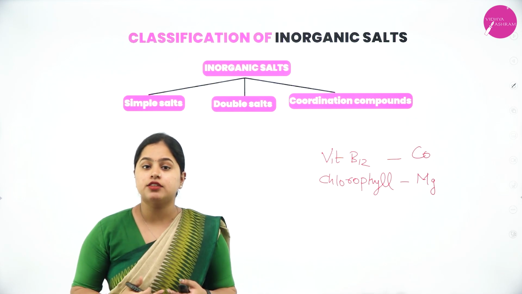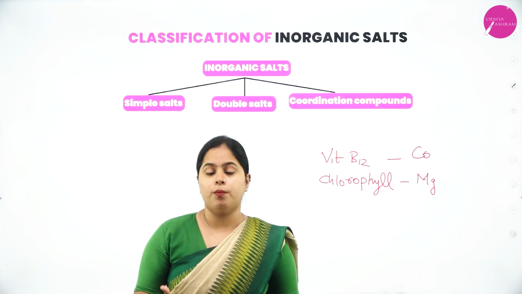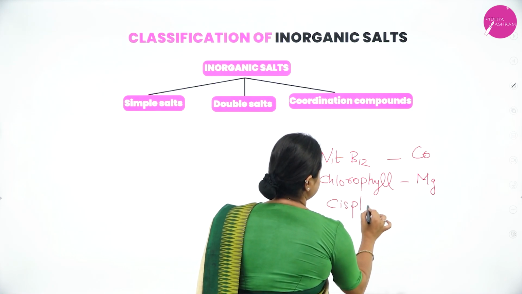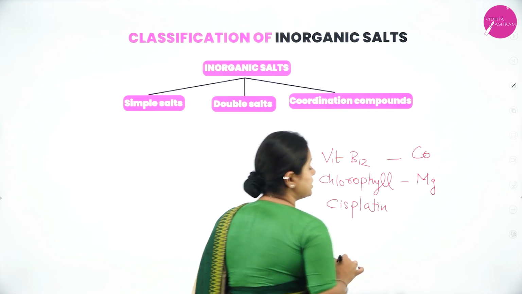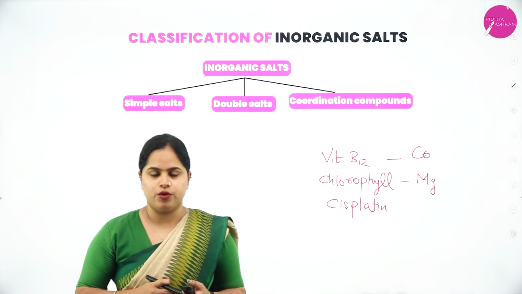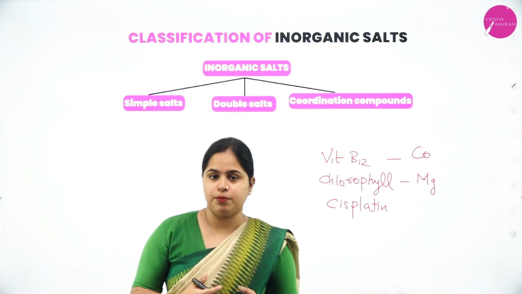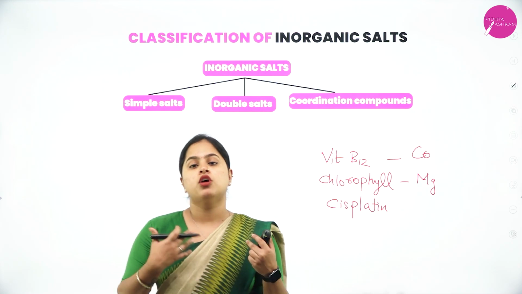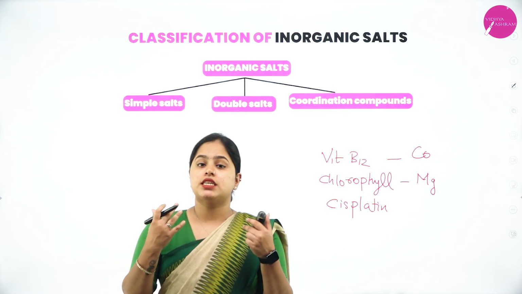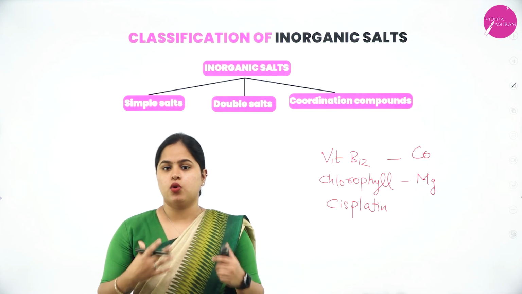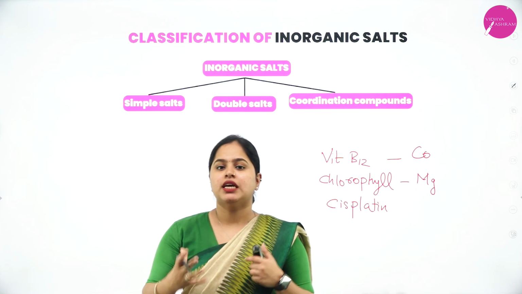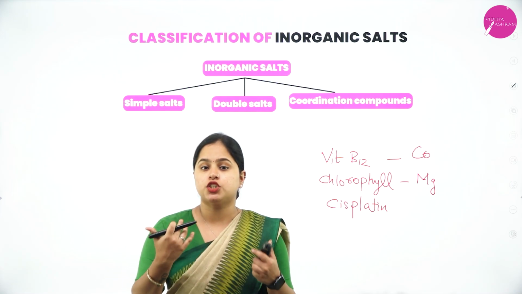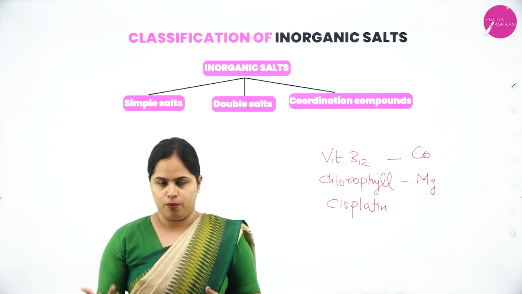And in cancer treatment, we use a compound which is called cisplatin. Even this is a coordination compound. So all these are very important in our day-to-day life. Hence, it is of course important to study coordination compounds. As it is a new topic for you, we are going to start with the basics of it, that is, the different terms which you have to know before going into the details of coordination compounds.